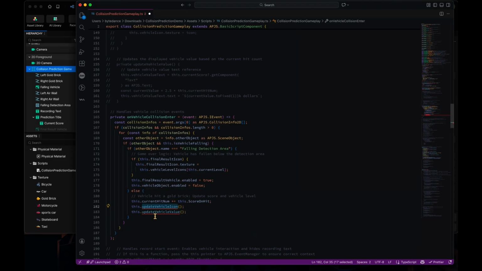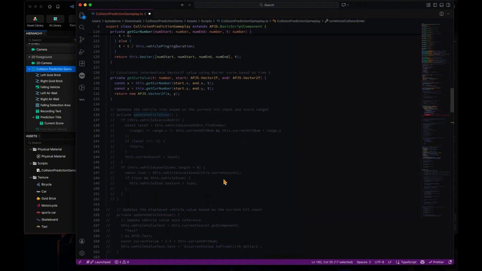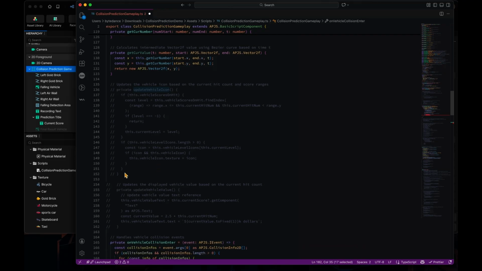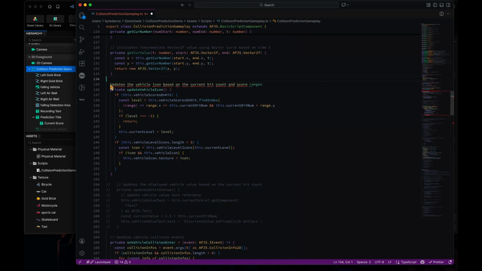And whenever it hits, we will check whether we need to update the vehicle icon, because we might have a level up when it keeps hitting, because every time it hits, the score will be incremented by some certain steps that we set up in the game configuration. So here is the update vehicle icon. I think the first line is still common.